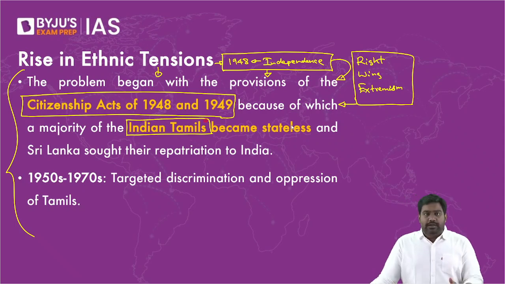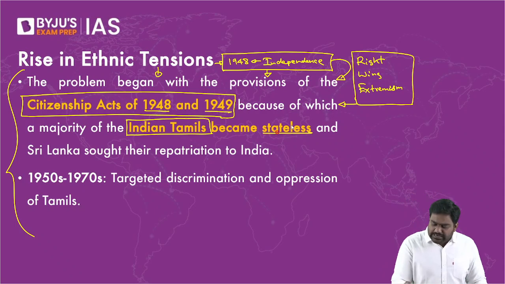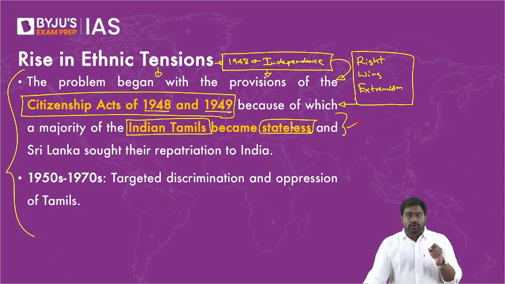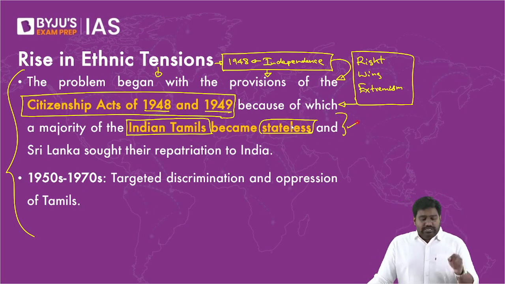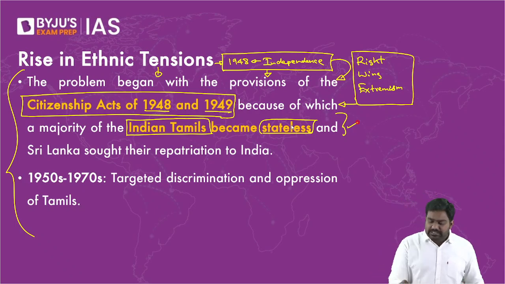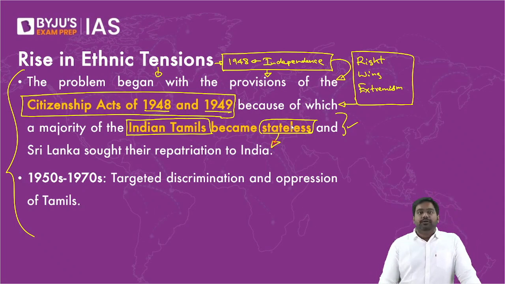As soon as Sri Lanka became independent and the first government was formed, they adopted a very controversial citizenship law through which Indian Tamils were declared stateless. Even though they had resided in Sri Lanka for close to 200 years, even though they had blended with Sri Lankan society, they were rejected as Sri Lankan citizens and their citizenship was not recognized under these acts. Sri Lanka said, these Tamils, they're not Indians, they're not Sri Lankans.